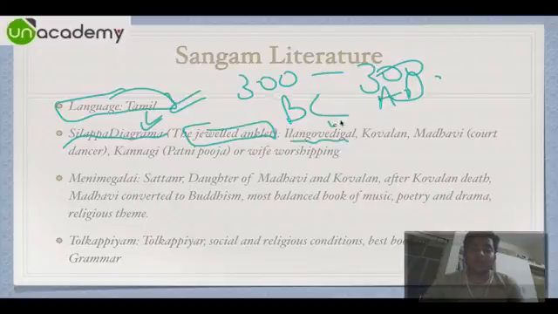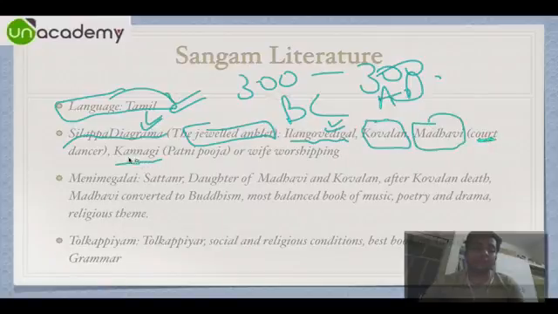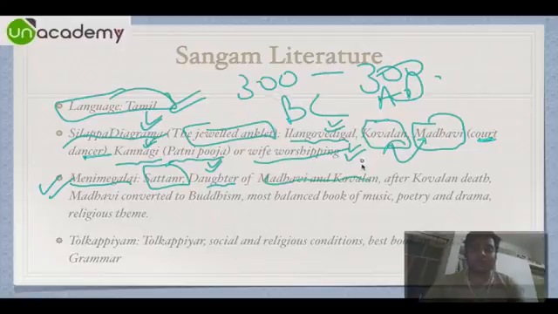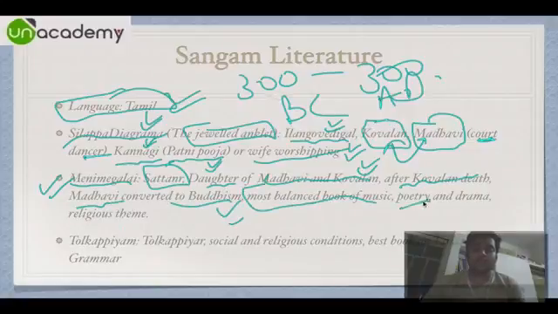It was written by Elango Vedigal, and the main hero is Kovlan, whose wife is Kannagi, and who fell in love with Madhavi, who was a court dancer. So Kannagi took revenge for the killing of Kovlan, and that is why Patni Puja, that is worshipping of wife, is still prevalent, and Kannagi is worshipped. There was a daughter of Kovlan with Madhavi, and her name was Mani Meghalai. It was written by Satanar. Mani Meghalai I am talking about. After Kovlan's death, Madhavi converted to Buddhism, and it is one of the most balanced books of music, poetry and drama, and it includes a religious theme.